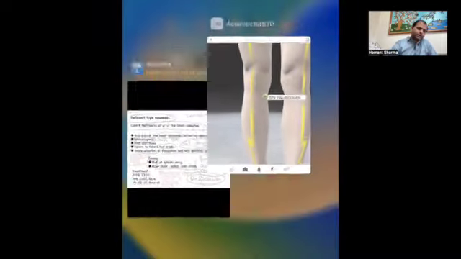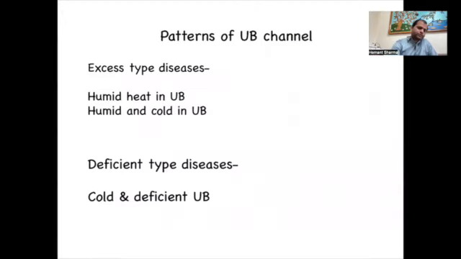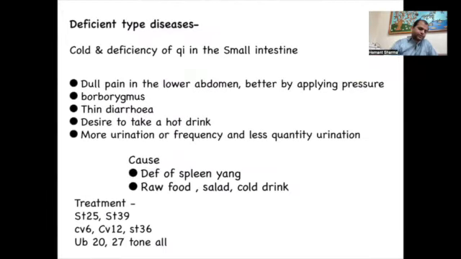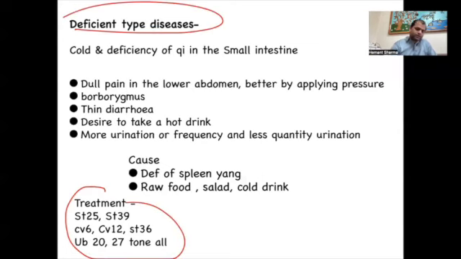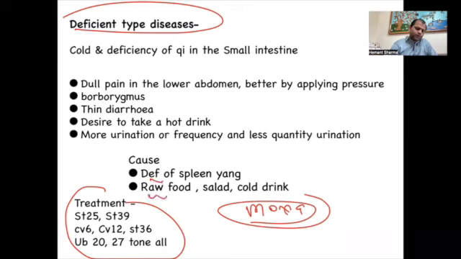In this way, it is a wonderful protocol. This is an excellent protocol to treat the deficient condition. And mainly we have to do moxibustion, and we have to avoid eating raw food, salad, cold drinks and cold food. We should even wear good warm clothes. We should not sleep on the floor. And we should take care to avoid all types of cold attack.